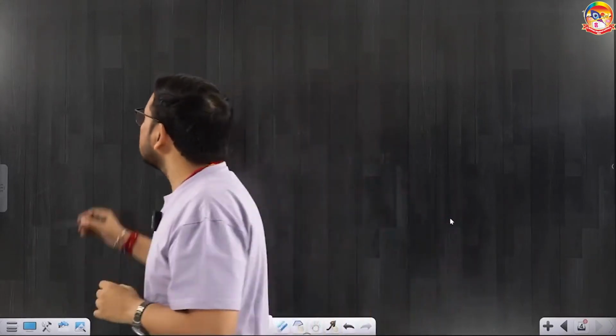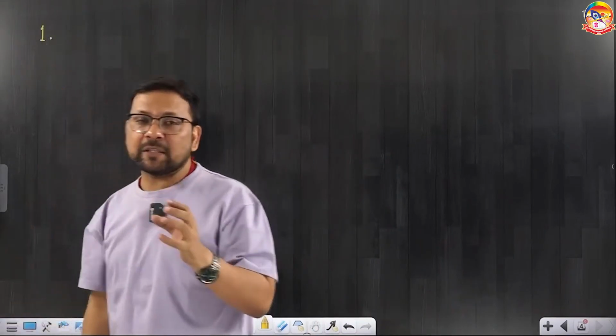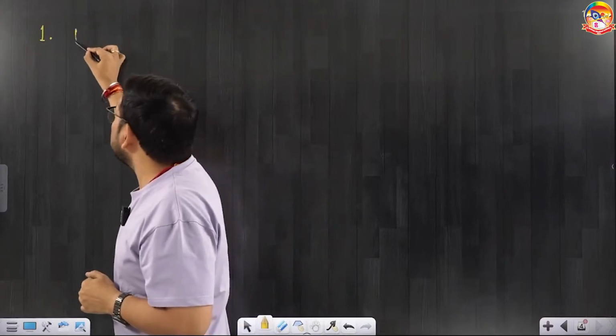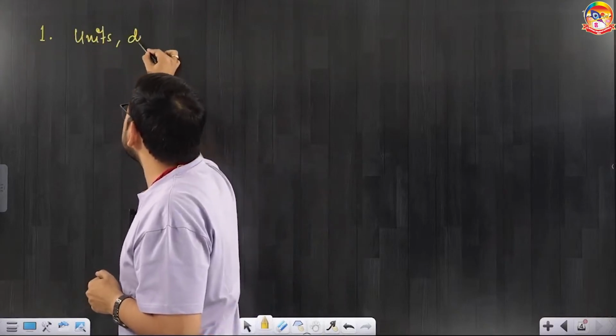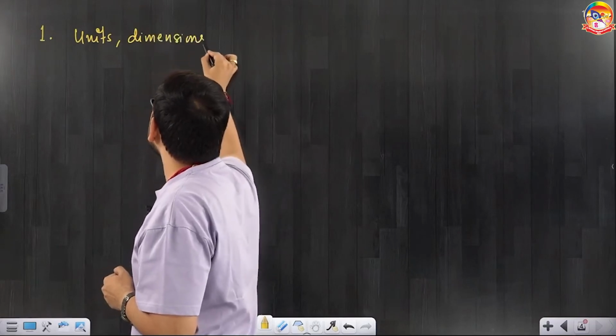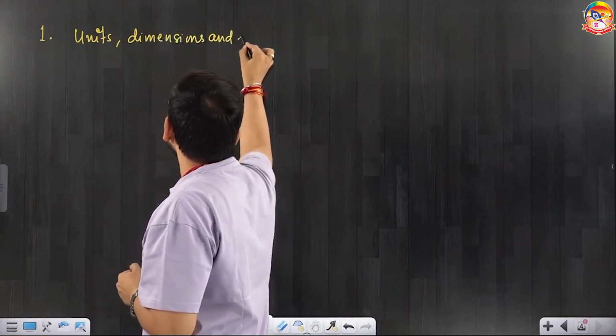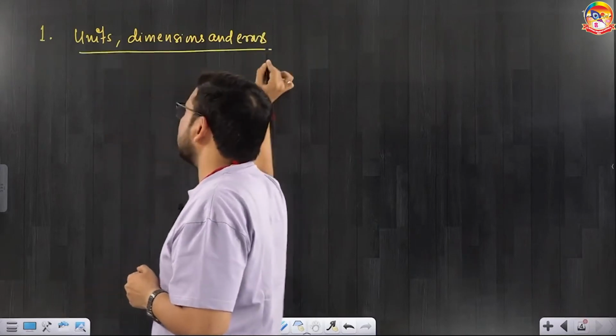PYQs will give you an idea of what kind of questions and calculations can be set. So I will suggest, on a PYQ basis, how to go about physics. First, you can prepare the chapter Units, Dimensions and Errors on the basis of PYQs.